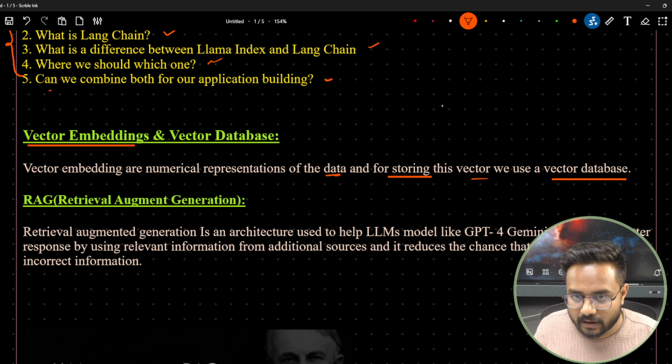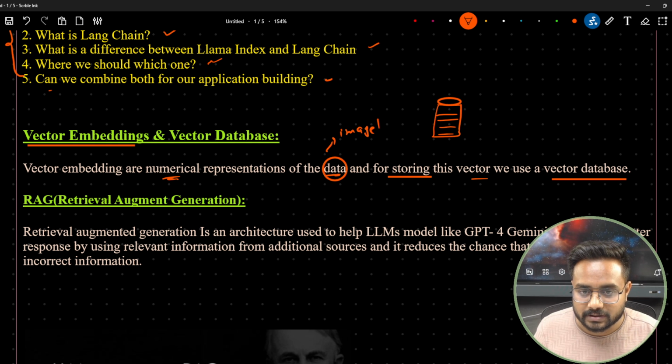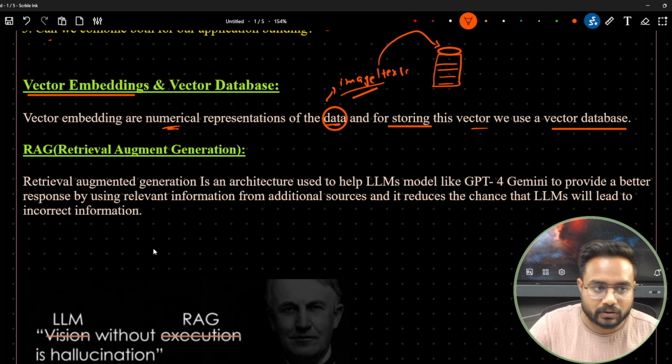So here, let's say we have a vector database. In this database, we store the embeddings, and embeddings are nothing but a numerical representation of the data itself. The data can be anything: image data, text data, right? For any sort of data, we can generate an embedding and store it inside the database. Don't worry, I will come up with a dedicated video and you will get to know about it.